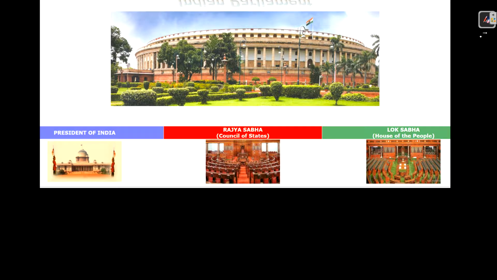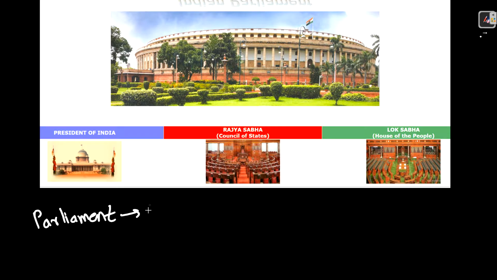So as you can see here in this image, this is your parliament, okay? Now see, under this parliament, three important parts are there. That is your President of India, then Rajya Sabha, which is also called Council of States, or upper house, and the third one is Lok Sabha, which is called House of the People, and also called lower house, right?